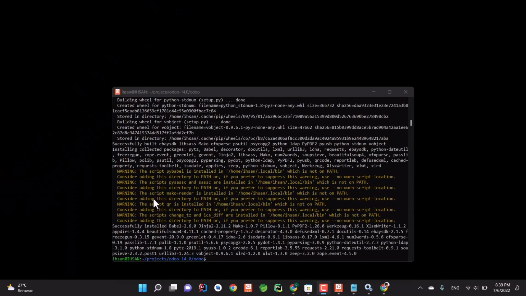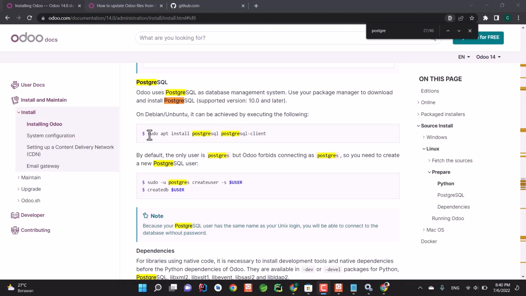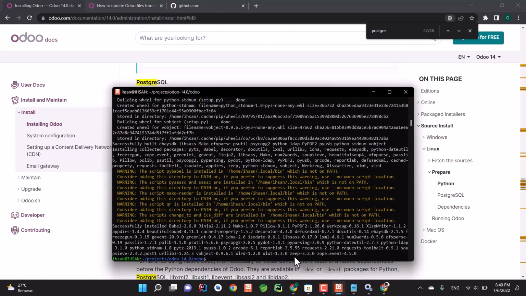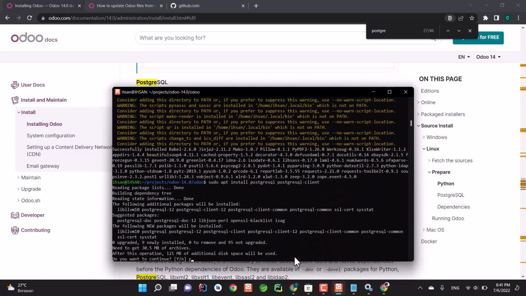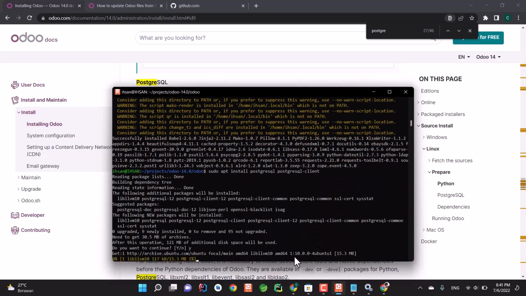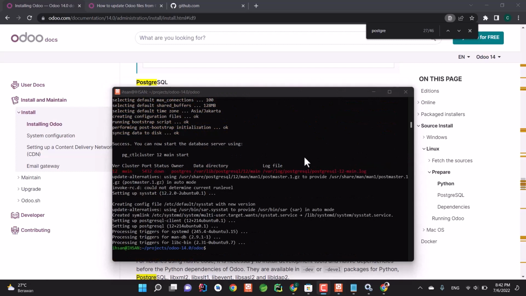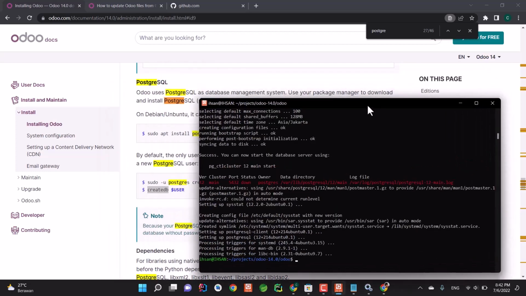The next step is to install and configure PostgreSQL. To install PostgreSQL, copy this particular command and then paste it, type Y, and then just wait for it to finish. And after it has been completed, we have to create a new user in PostgreSQL and create a new database.